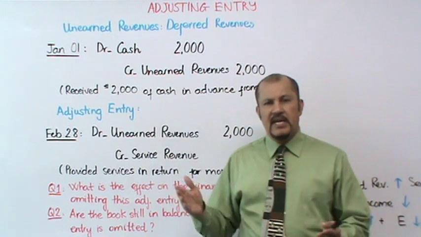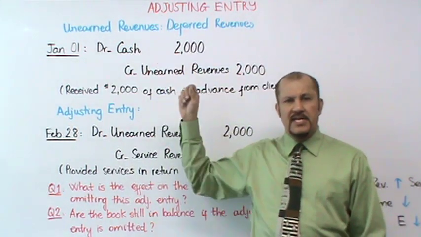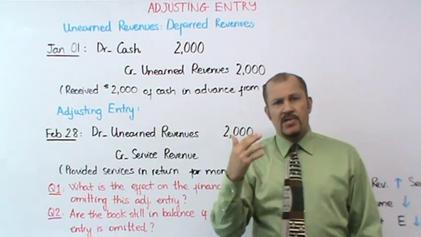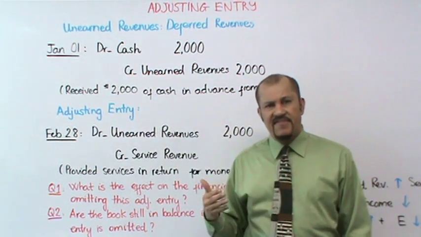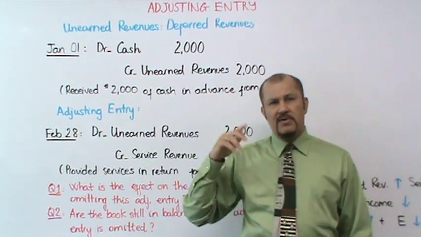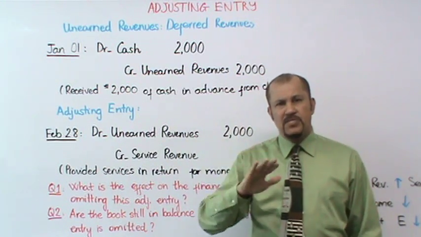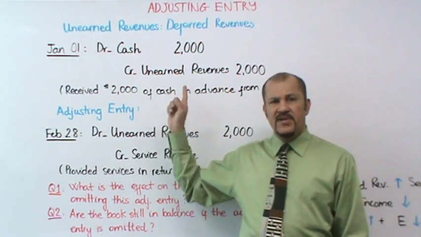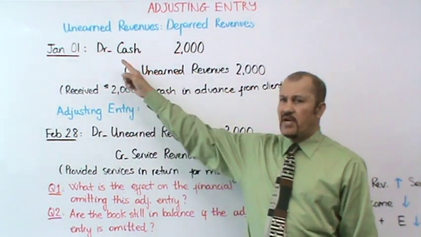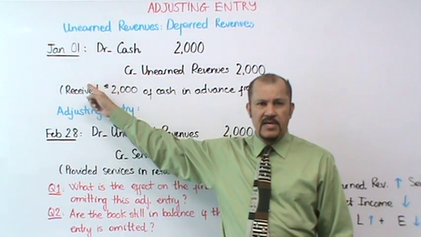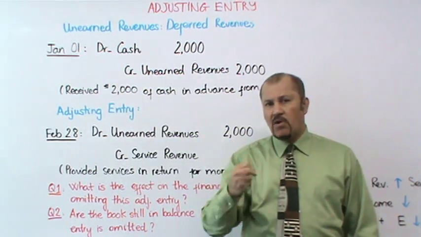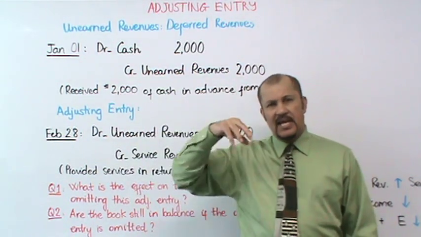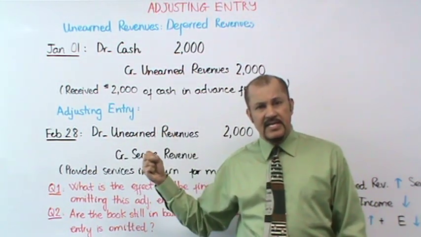Now earlier I had noted up here that unearned revenue is an example of a deferred revenue. Let's try to understand why we call this a deferred revenue. As you may recall from earlier discussions, deferred means postponed to a future date, isn't it? So when the CPA first received the cash at the beginning of January, that cash was not recorded as a revenue, but that cash was recorded in the cash account, and then the offset was a liability.